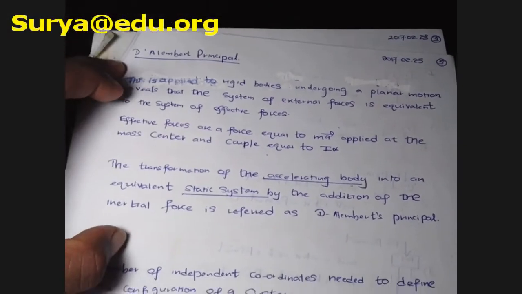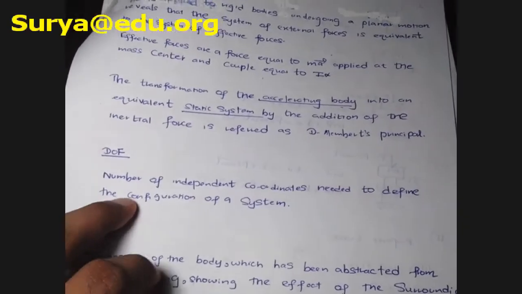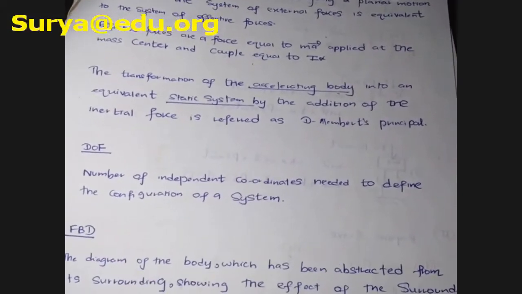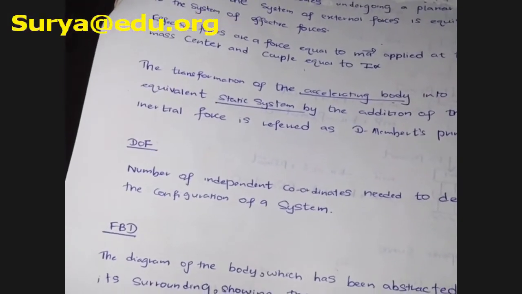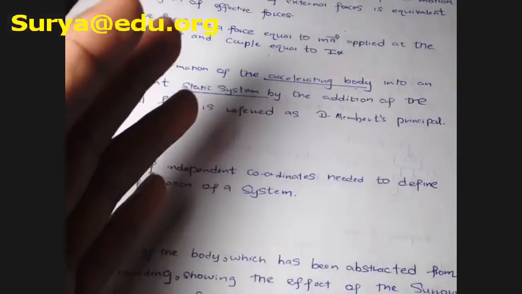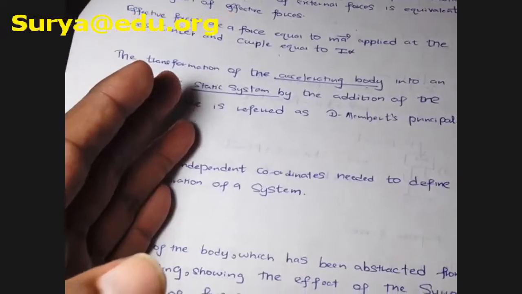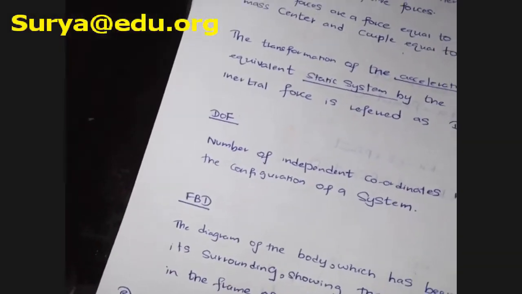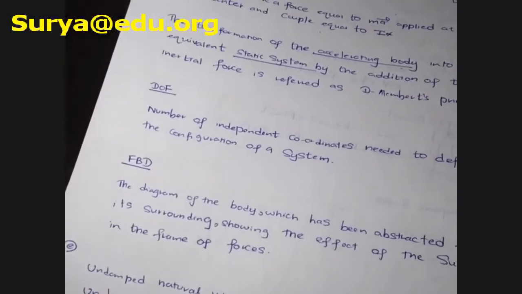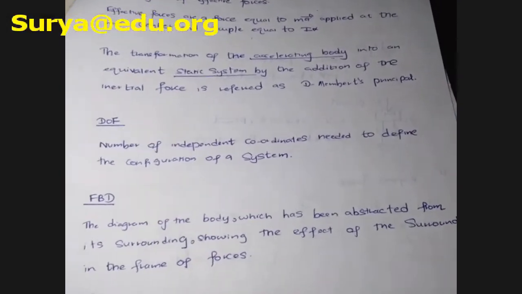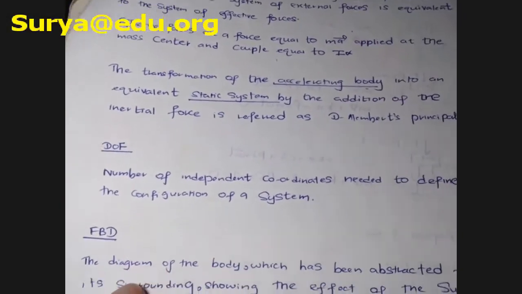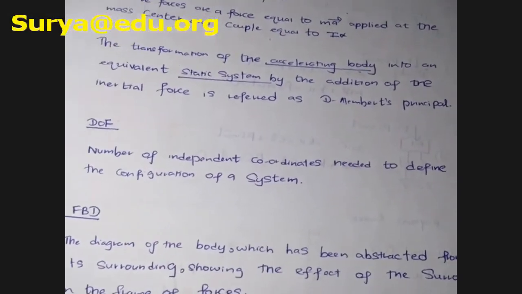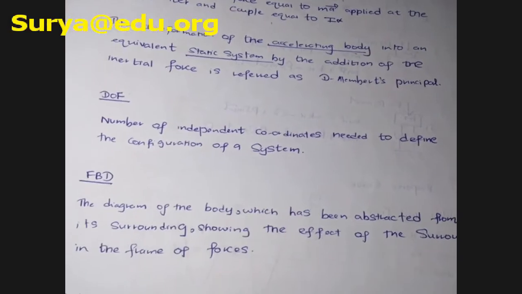Just study this, okay? Degree of freedom is the number of independent coordinates. I mean, if you consider a particular motion of a system, it is the number of independent variables that you need to express the motion of the system, so the number of independent coordinates needed to define the configuration of a system.